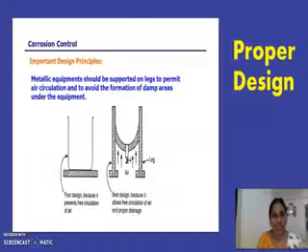First one is proper design. The metal equipment should be supported on legs to permit air circulation and to avoid the formation of damp areas. Imagine this is a water tank on your building. If the water tank is constructed like this on the slab, this is a poor design because there is no air circulation.